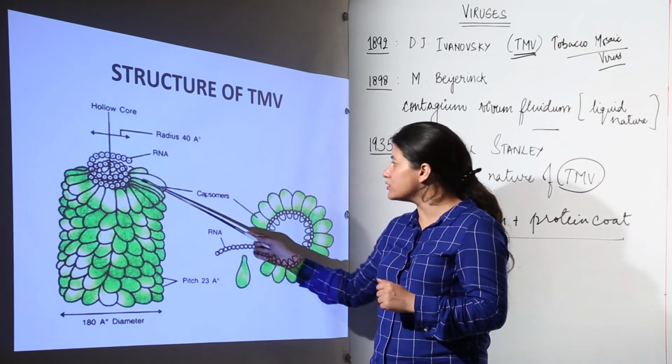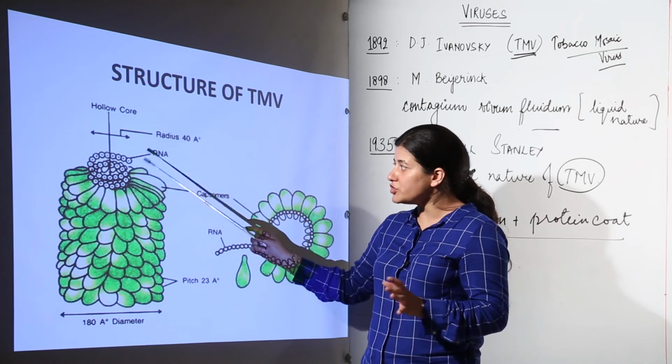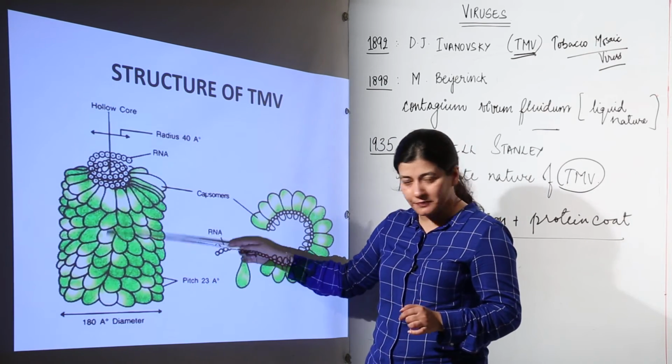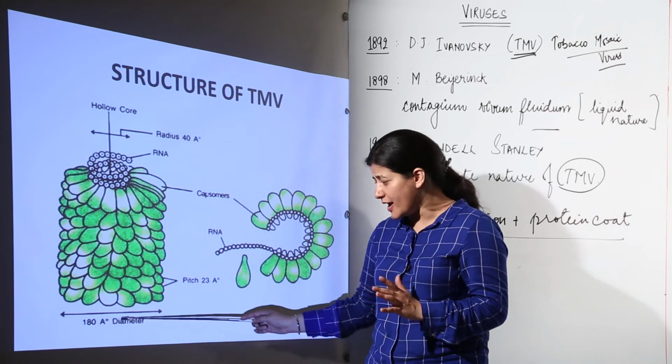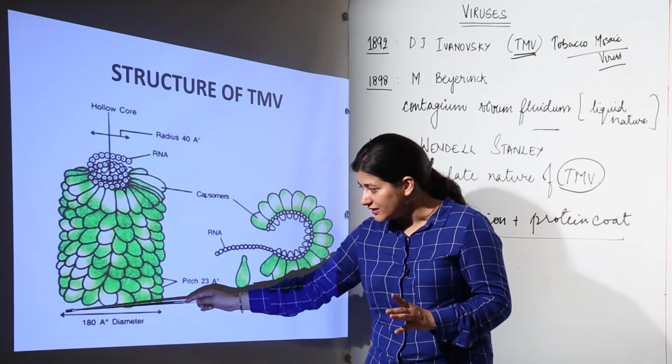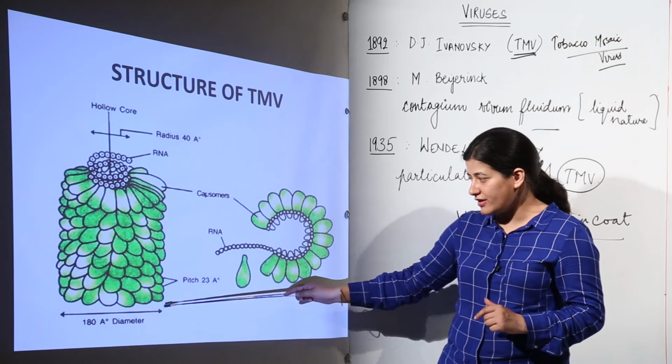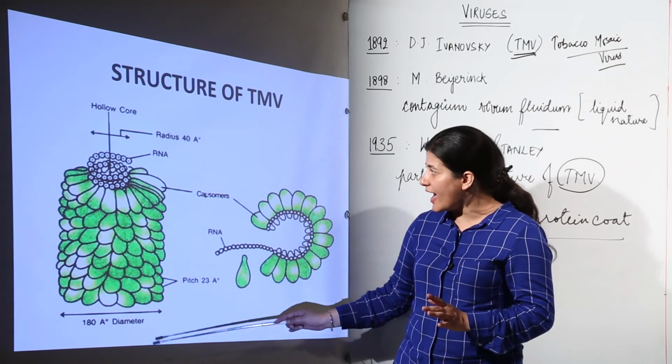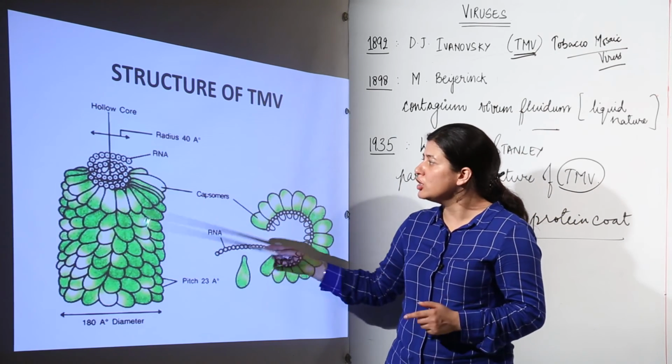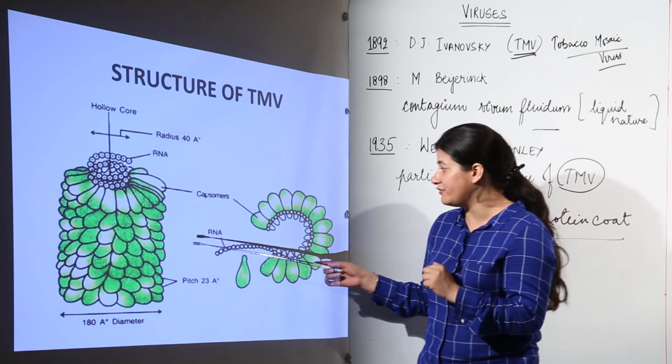The capsomeres are also arranged in a helical pattern, and what you have to remember is that the core is hollow. The diameters are to be learnt by heart: the diameter of the entire protein coat of TMV is 180 angstrom, and the radius of the hollow core that we are talking about is 40 angstrom.